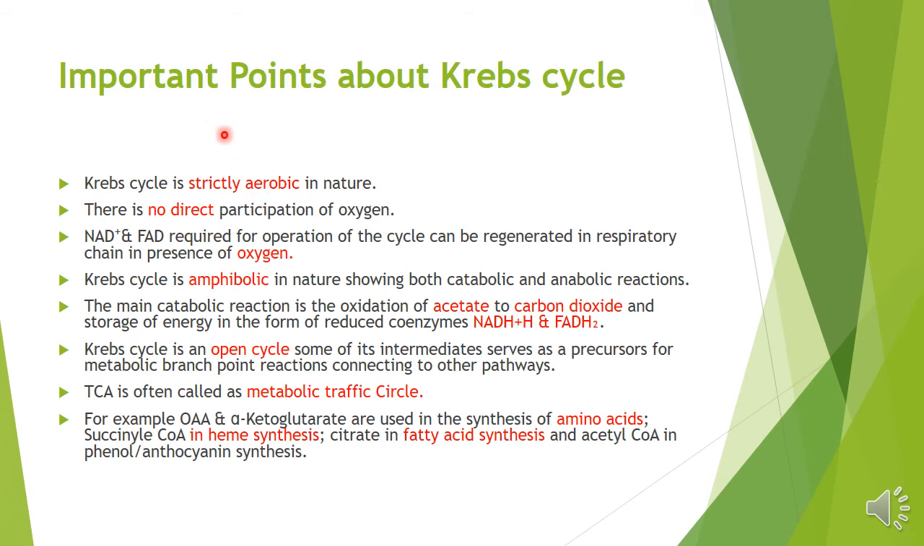So what are the important points about the Krebs cycle? We have seen it is strictly aerobic in nature, though there is no direct participation of oxygen. But oxygen is needed because NAD and FAD regeneration is very important. When NADH and FADH2 are fed to the electron transport chain, then to the oxygen, in presence of oxygen they will be regenerated. That's why NAD and FAD required for operation of the cycle can be regenerated in the respiratory chain in presence of oxygen. That's why we say that it is aerobic, though oxygen is not directly used there.